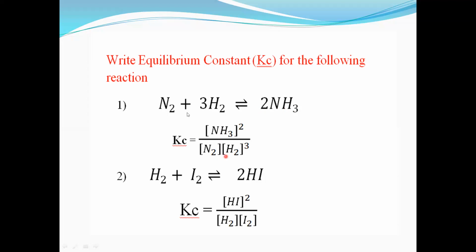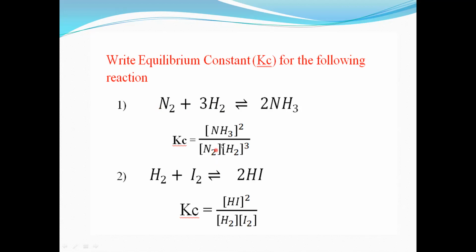Now divided by, what are the reactants? Here N2 and H2, nitrogen and hydrogen, are the reactants. So we have to write the concentration of nitrogen N2. How many moles of nitrogen are there? The coefficient of nitrogen N2 is 1, so we can take power 1.